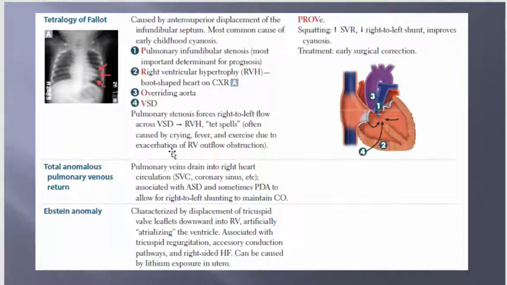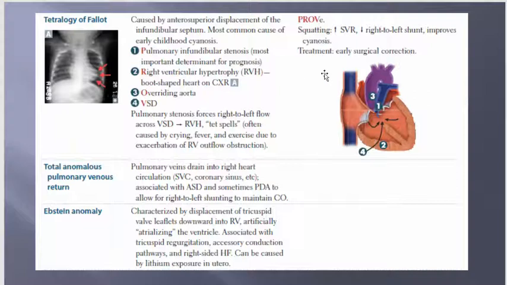Tet spells are often caused by crying, fever, and exercise due to exacerbation of your right ventricular outflow obstruction. So remember PROV: pulmonary stenosis, right ventricular hypertrophy, overriding aorta, and VSD, ventricular septal defect.